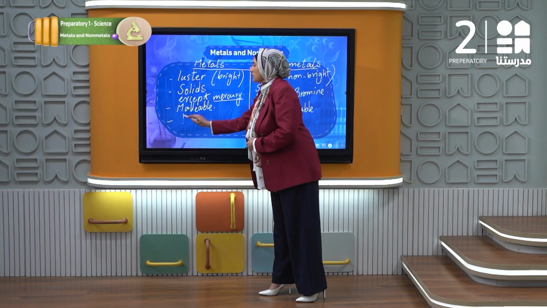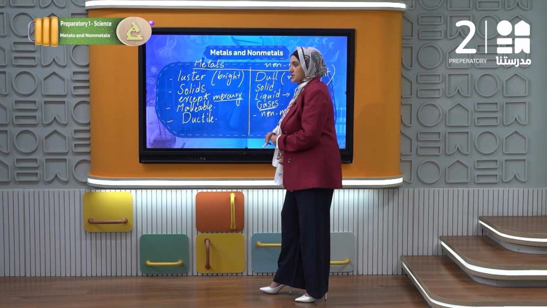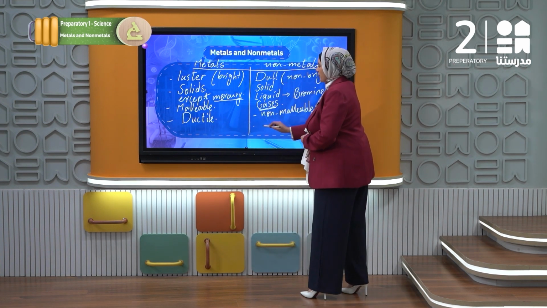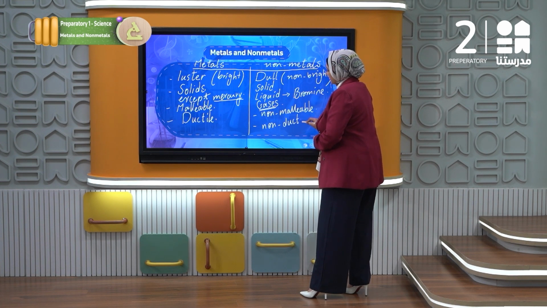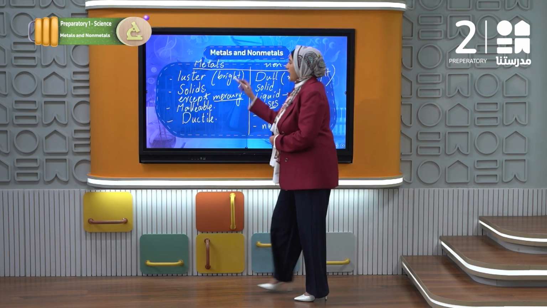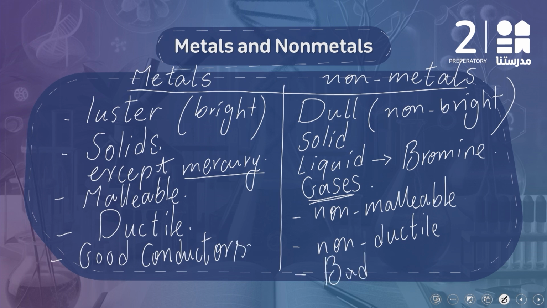Metals are ductile, so we can twist them and insert them into wires. While we couldn't do this with nonmetals, so all of the nonmetals are non-ductile. Also, we have essential features like metals being good conductors of heat and electricity. And here, nonmetals are bad or poor conductors of heat and electricity, and that's why we call them insulators.